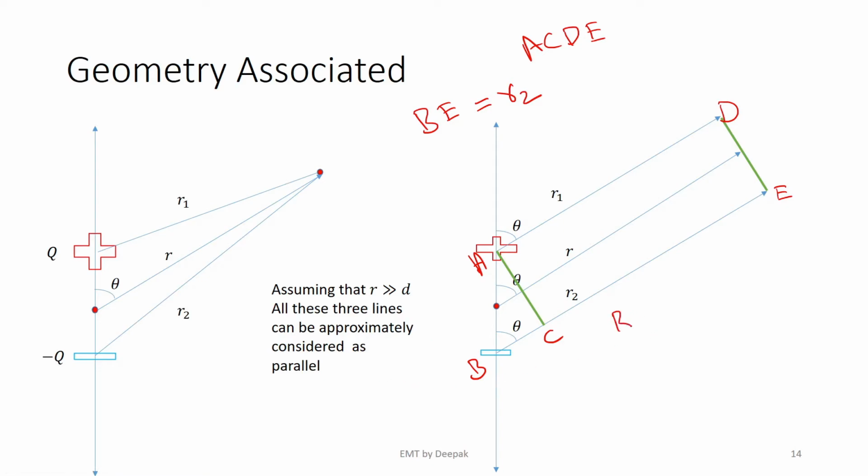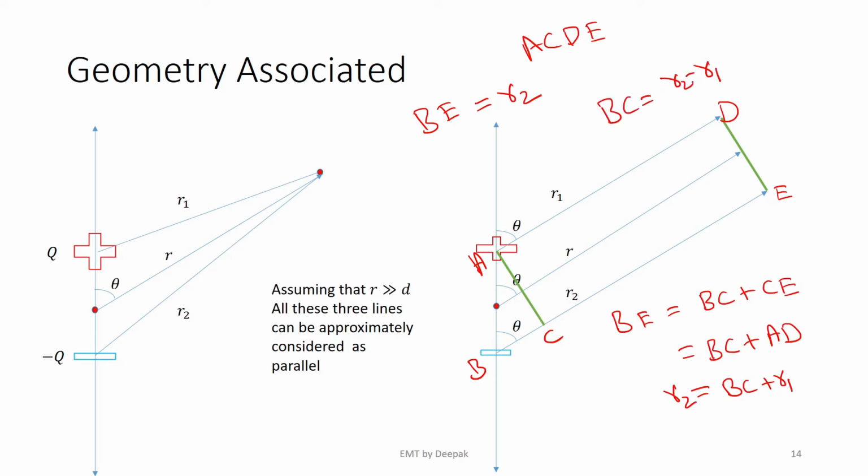And BE can also be written as BC plus CE, where CE is the same as AD because they are opposite sides of a rectangle. So BE can be written as BC plus AD, where AD is R1 and BE is R2. Therefore, BC is R2 minus R1.